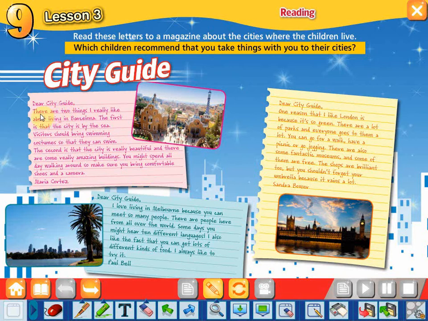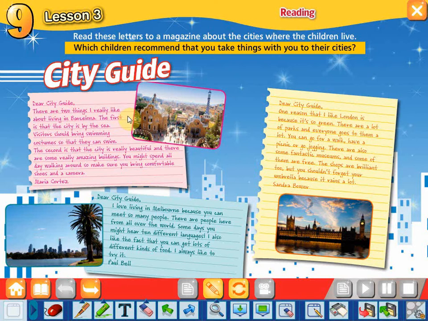Dear city guide, there are two things I really like about living in Barcelona. The first is that the city is by the sea. Visitors should bring swimming costumes so that they can swim. The second is that the city is really beautiful and there are some really amazing buildings. You might spend all day walking around, so make sure you bring comfortable shoes and a camera. This was from Maria Cards.